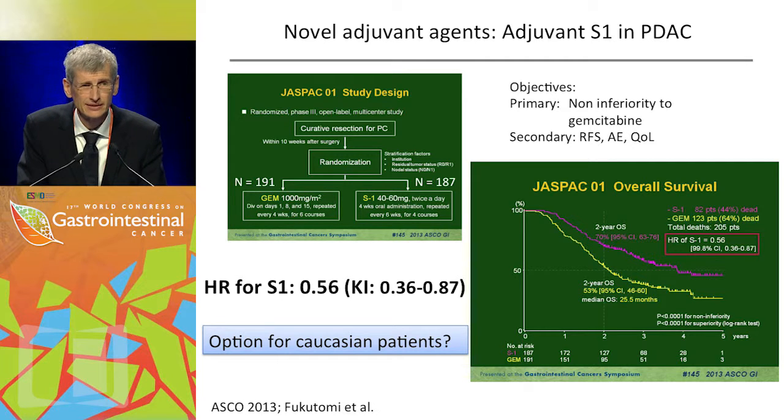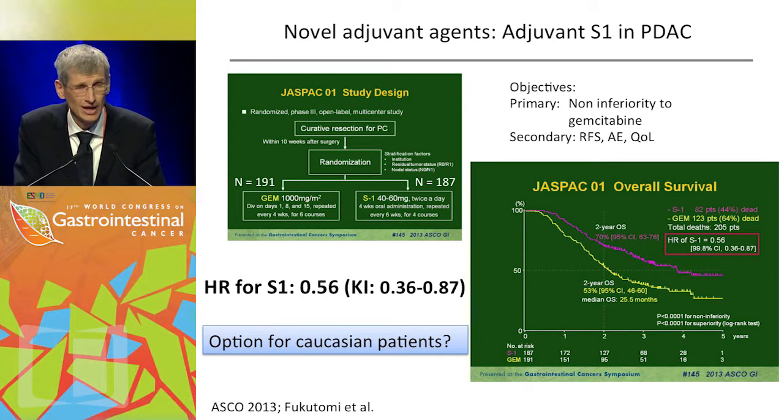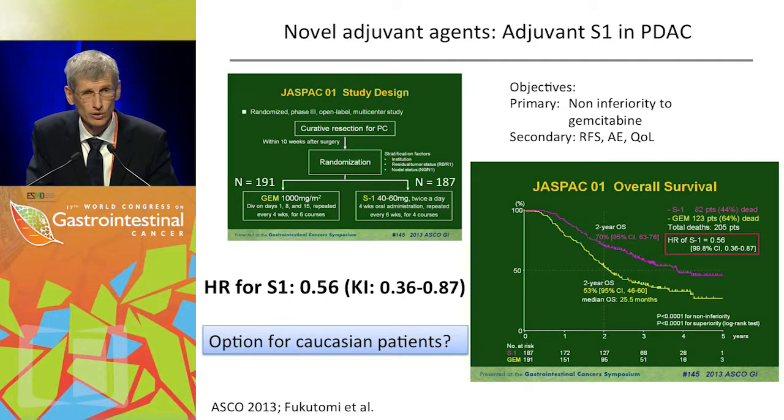And the gemcitabine data in this trial are actually fairly good and well comparable to those we have obtained in our trials. However, we don't know whether the S1 data are actually an option for Caucasian patients, because we've seen the data in the gastric cancer scenario, and there we could not transfer the data one-to-one into Caucasian patients.